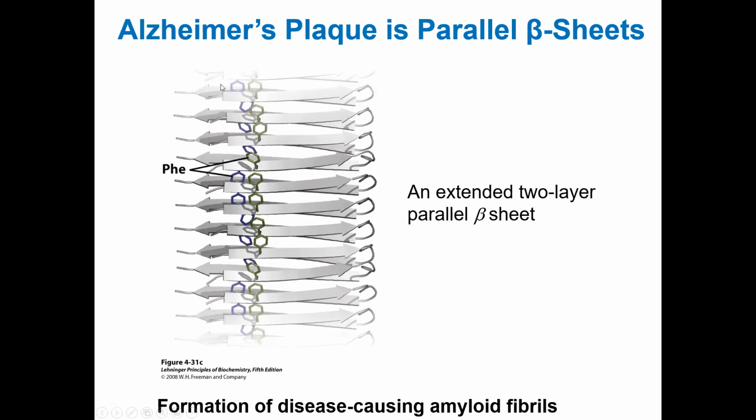You can see that these phenylalanine residues are stacking from one strand to the other, right? Hydrophobic aggregation of these phenylalanine residues. This protein is no longer in an alpha helical pattern, rather it's forming these amyloid fibril-like structures composed of this extended 2-layer parallel beta sheet structure. And this is the cause of slow memory loss in patients. Okay, so this is where I want to end the class.